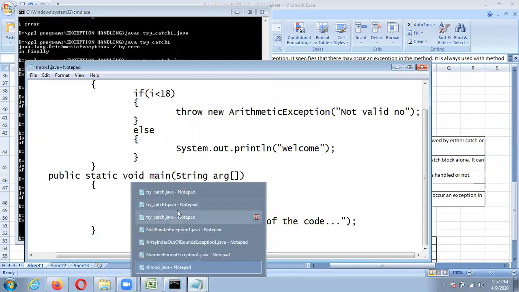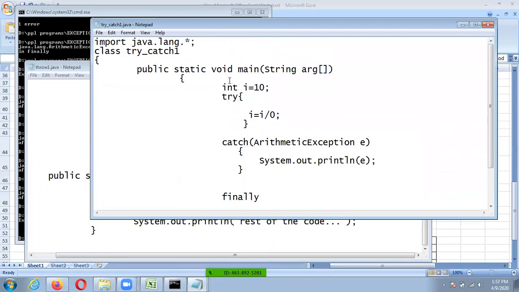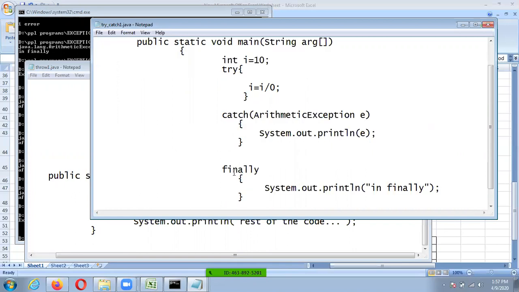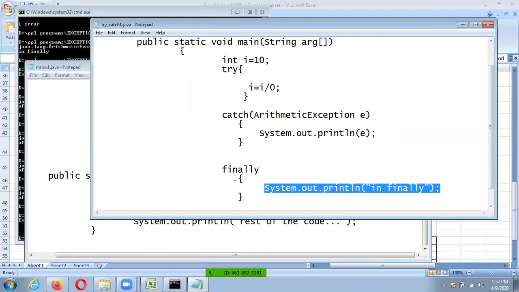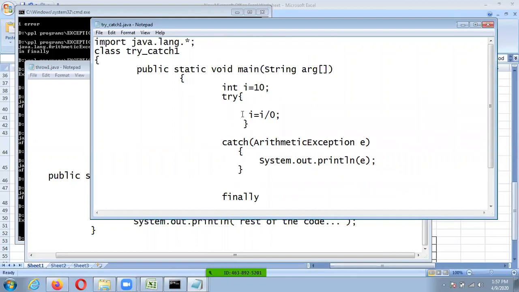So now here we are using a try catch block, and this try catch is followed by finally. You can directly write whatever you want; here I am just writing in finally. So whether the exception is handled or not handled, your finally block is executed. If you are handling this exception, then no issue; after catch, this finally will be executed. So we'll see that.